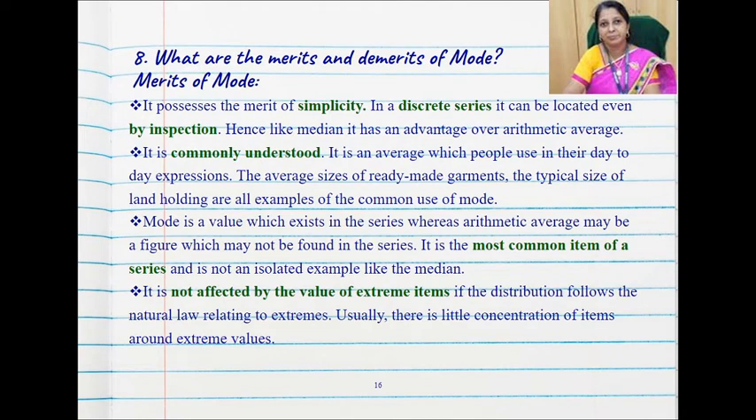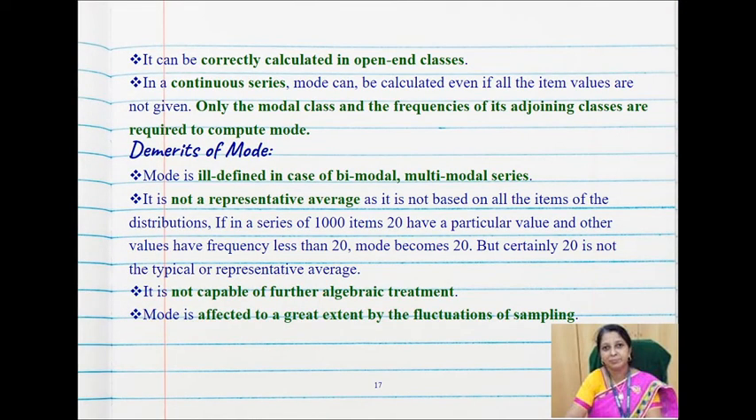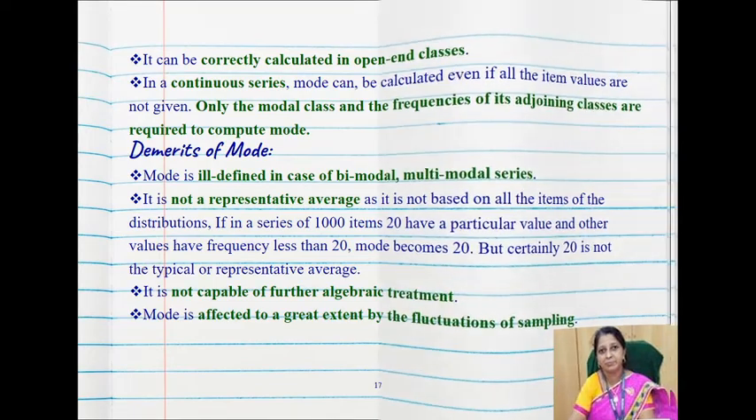The merits and demerits of mode. The simplicity. In discrete series, you can find it by inspection. Commonly understood. Most common item in the series and not affected by the value of extreme items. Correctly calculated in open-end classes. In continuous series, only the modal class and its frequency is sufficient to calculate the mode. The demerits: it's ill-defined if it's bimodal or multimodal, not a representative average, not capable of further algebraic treatment, affected to a great extent by the fluctuations of sampling.